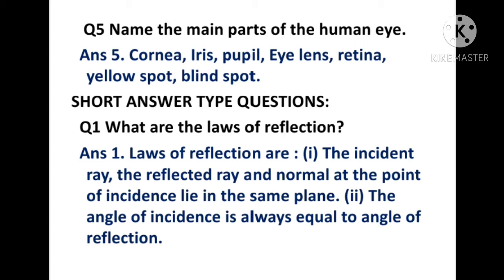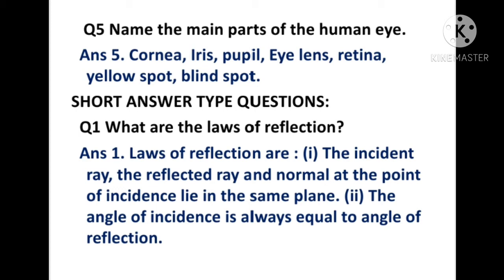Name the main parts of the human eye. Children, in this question you have to tell only the main parts of the human eye. So these are cornea, iris, pupil, eye lens, retina, and optic nerve. Yellow spot and blind spot are also parts of the human eye.